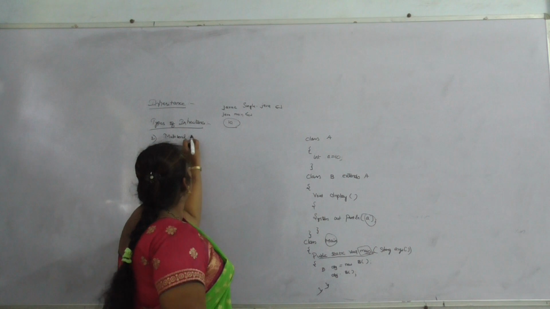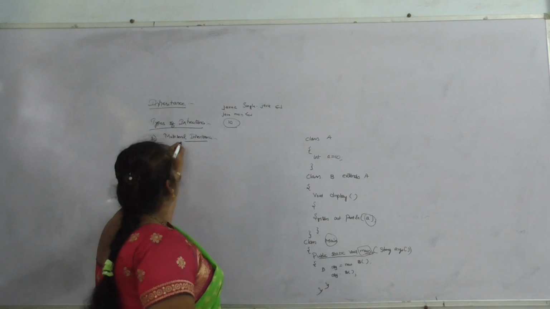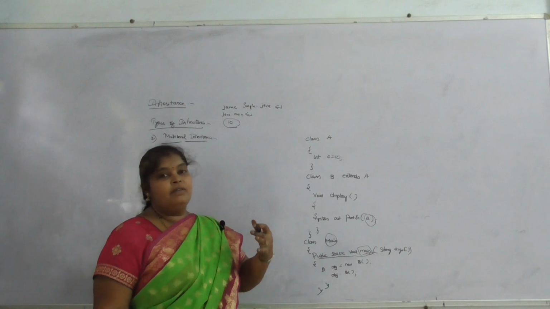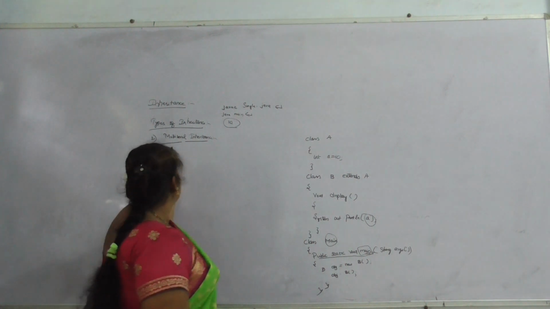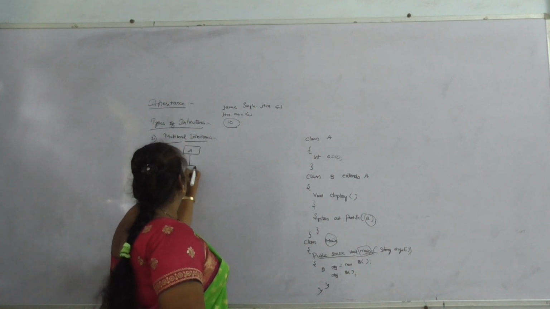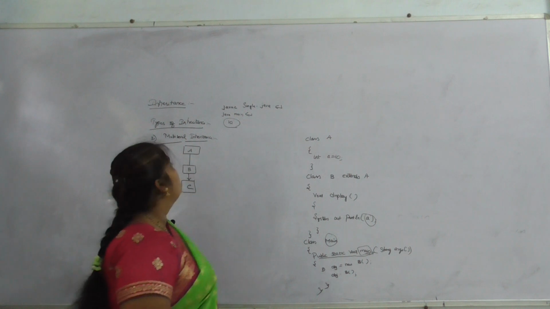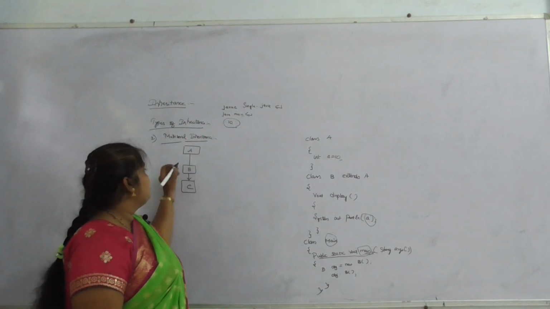Second point, multi-level inheritance. So here we are using level wise. That means we have one level after another. For that, I am taking the diagram as class A, class B, and class C. So here I have taken three classes: class A, class B, and class C.